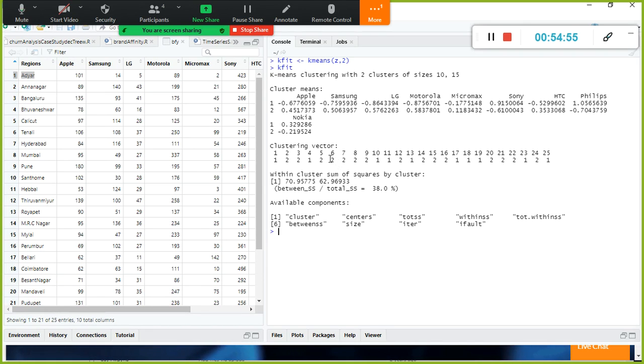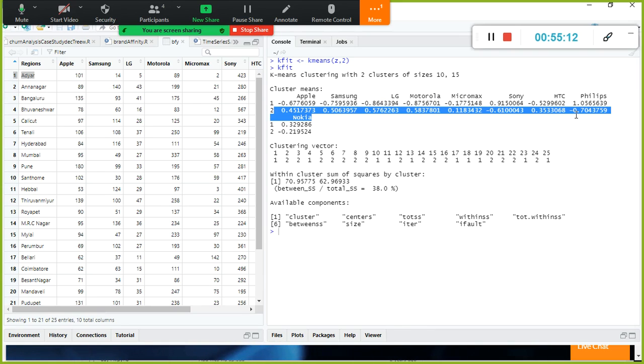look here. So that is what this one says. Which records went into which cluster? That is what it tells us, the clustering vector. This is the one that tells us the centroids. Cluster 1, what is the centroid for Apple, Samsung, LG, and cluster 2, what is the centroid for each brand. Fine, we are done with that.